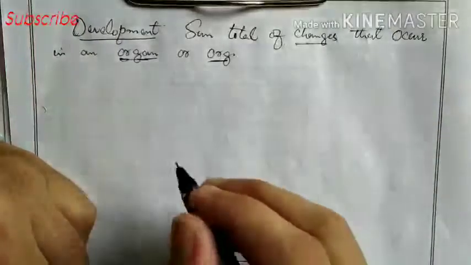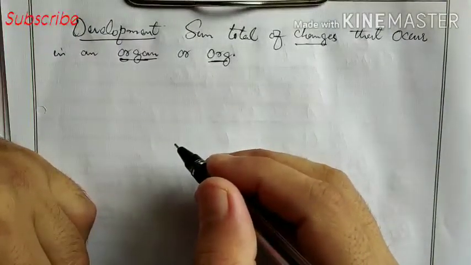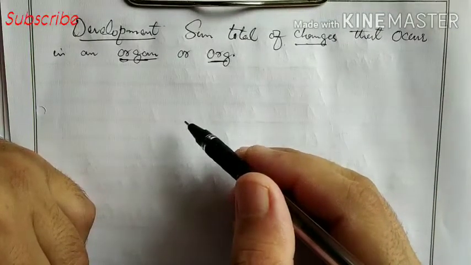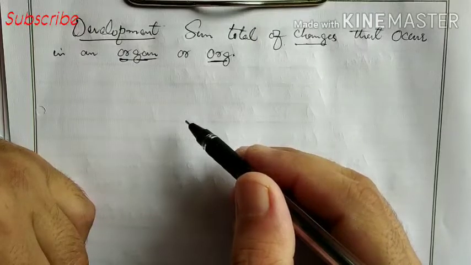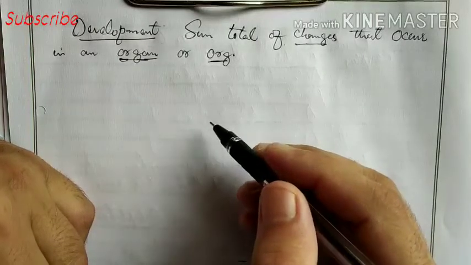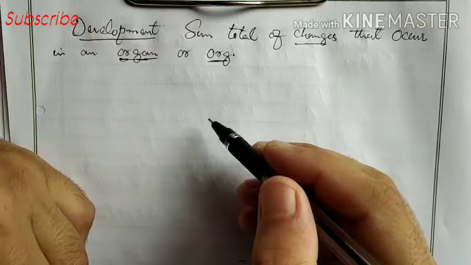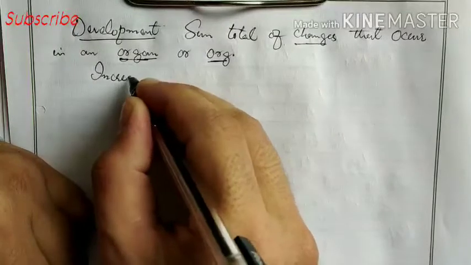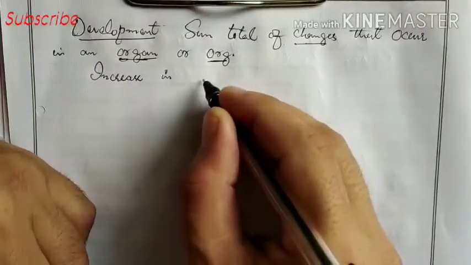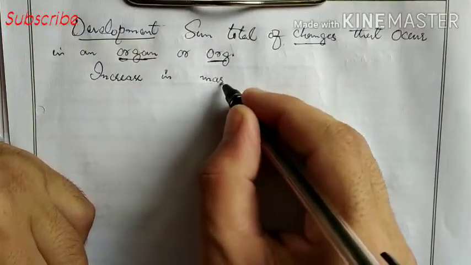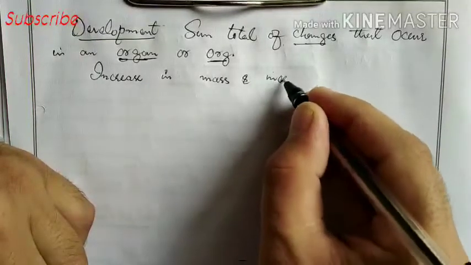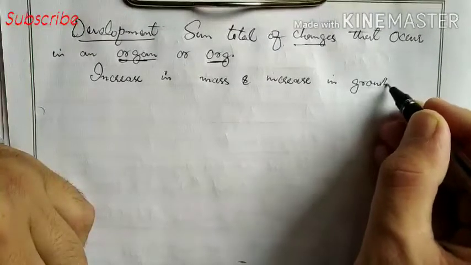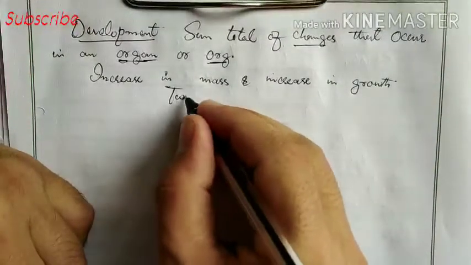Now one important thing I will tell you about growth and development is that increase in mass and increase in number of individuals are called the twin characters of growth. Important point.